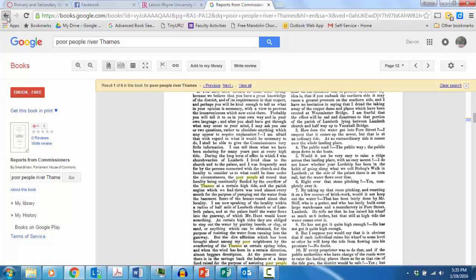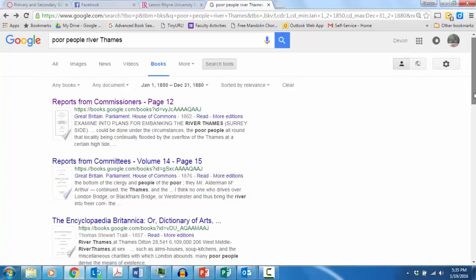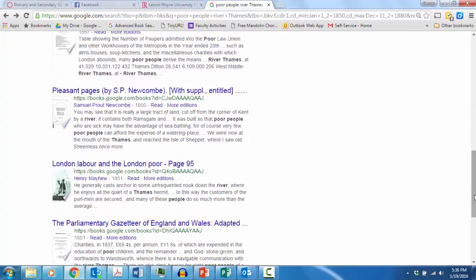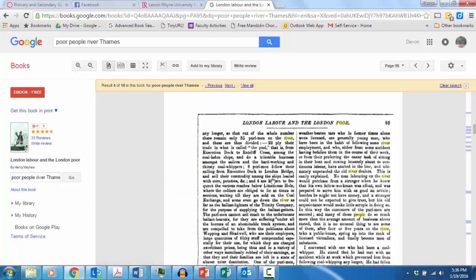If we click back and then scroll down a bit, we'll come across a book by Henry Mayhew on the London poor. The section that opens here has a great deal to say about the ways that different people earned a living on the river. This might be very helpful in better understanding Gaffer Hexam and Rogue Riderhood.